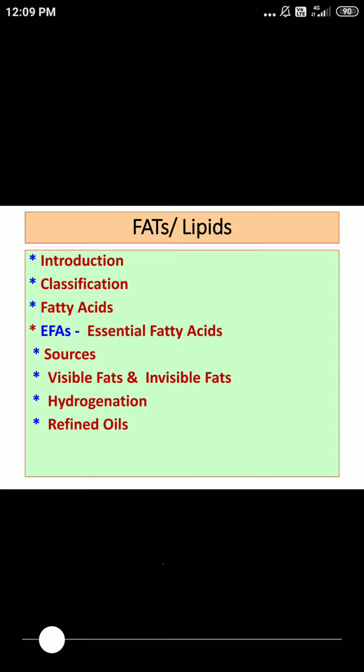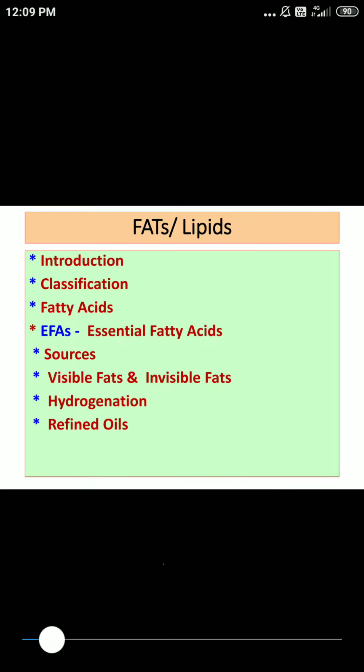We discussed visible fats and invisible fats. Visible fats can be separated from their natural sources. An example is the separation of ghee from milk. Invisible fats are not visible to the naked eye. The fats present in cereals and pulses, we call invisible fats.